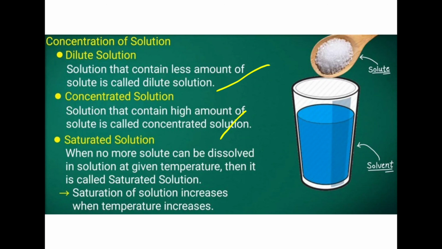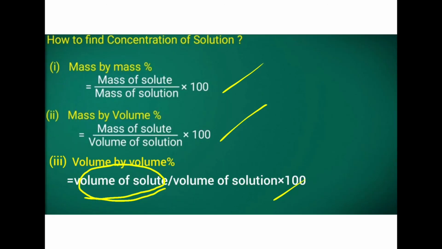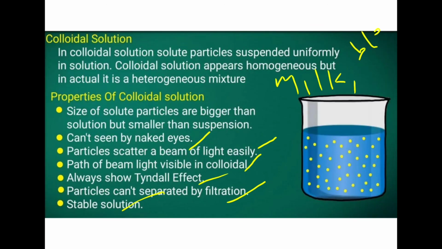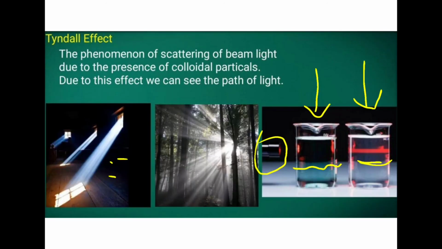Because if the particle size is large enough to hit the light which is coming, then the light gets scattered. If the particle size is very small, it will not scatter. Then the concentration of solution, the numerical formulas we studied, then suspension and properties of suspension, then colloid solution, with examples milk and blood. The colloid solution will always show the Tyndall effect, the suspension will sometimes show it, but the true solution will never show the Tyndall effect.